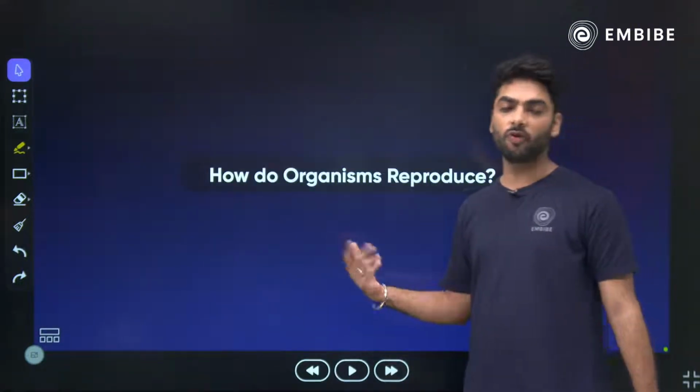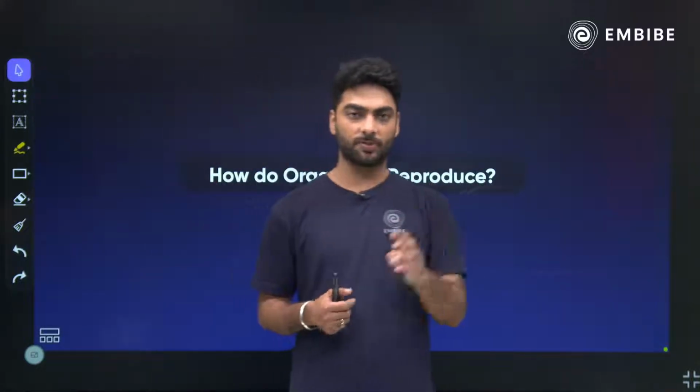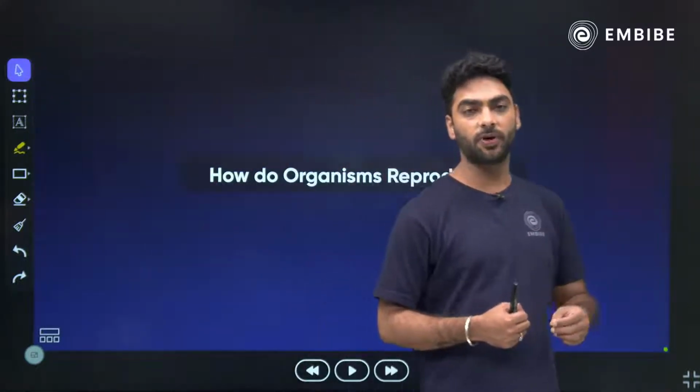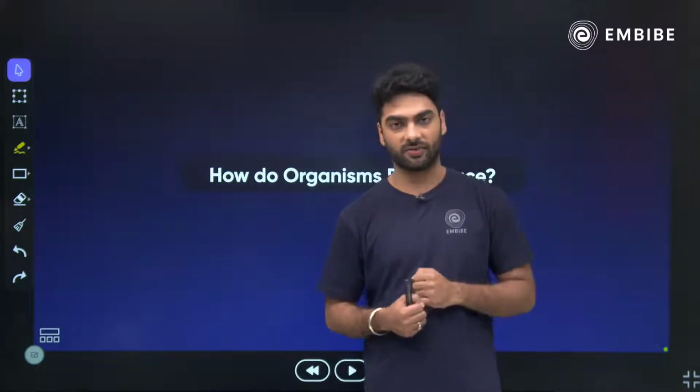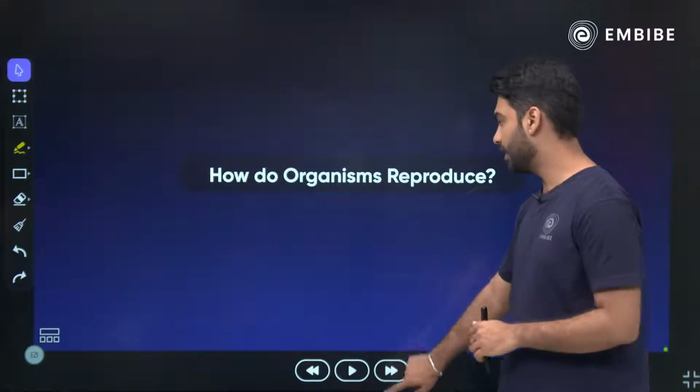And with that, we move on to the next chapter. This is the third chapter. We have 3 more chapters to go: How Do Organisms Reproduce, Heredity, Evolution, and Our Environment. So, let's begin with the third chapter now, that is How Do Organisms Reproduce.